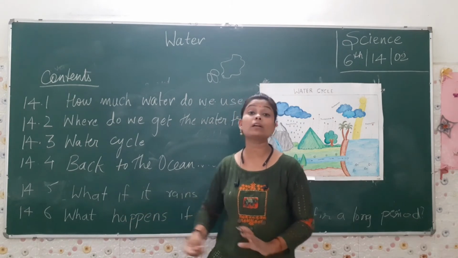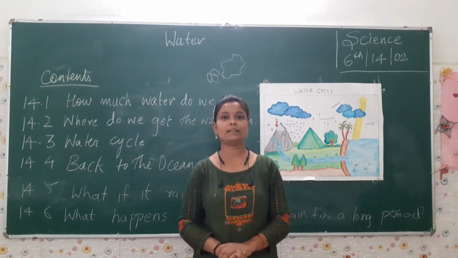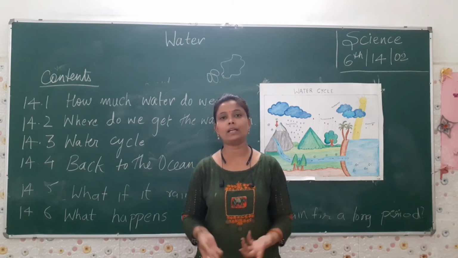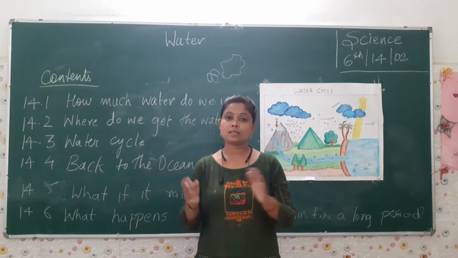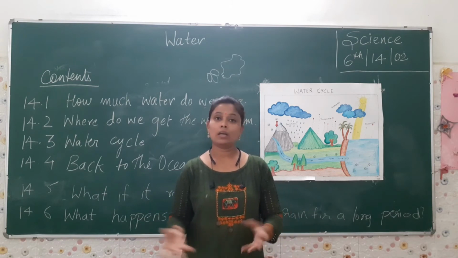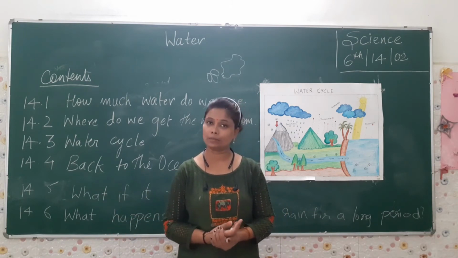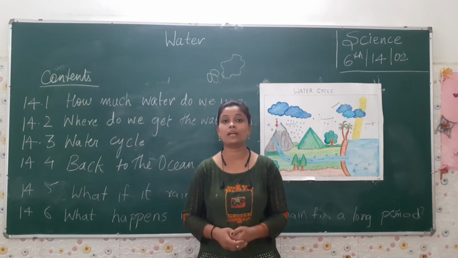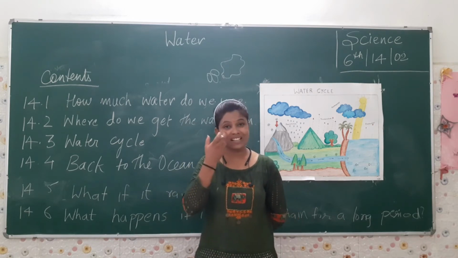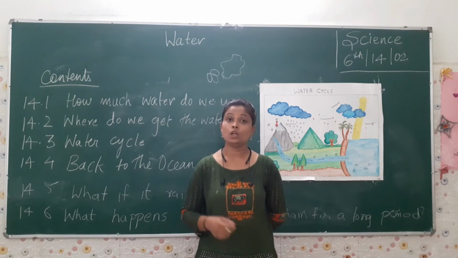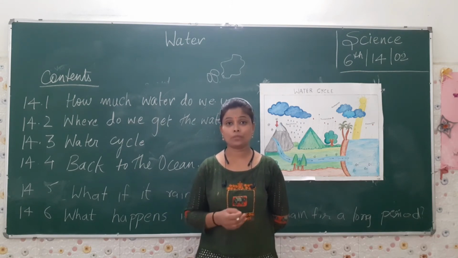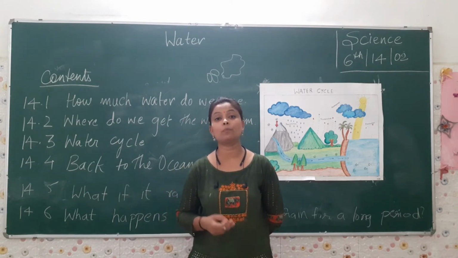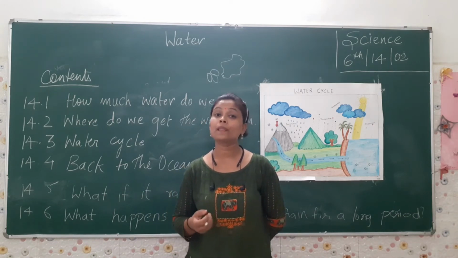But this can be controlled by us only, by human activity only. If we grow more and more trees, everything will settle down. How? The rain will come on time, there will be no crisis, and no misjudgment by anyone. So it is very necessary to preserve and conserve everything to have a prosperous and happy life.